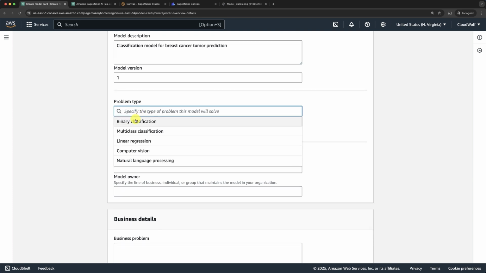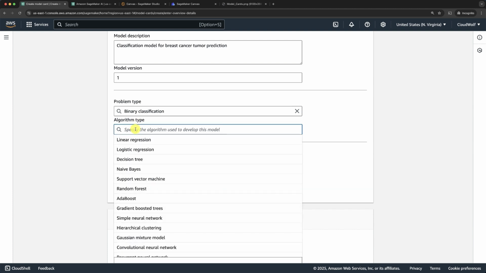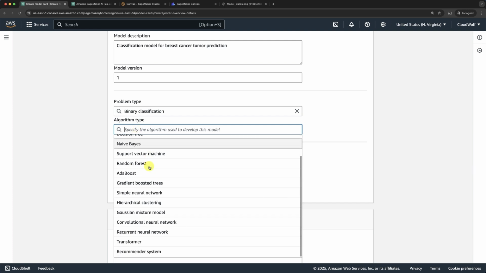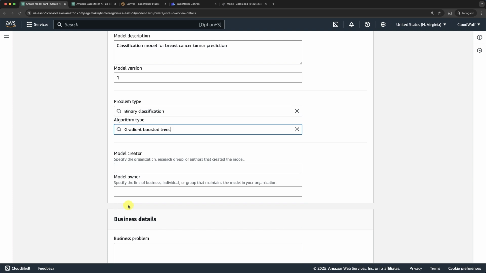Problem type. There we go. Remember, this is binary classification because we predict if the breast cancer tumor is benign, class 2, or malignant, class 4. Algorithm type. Remember what we chose? Well, actually, we chose the auto feature. So we don't know exactly which algorithm is included in that auto feature, but let's say that it was gradient boosted trees, okay? Model creator, well, specify the organization. Let's say, of course, CloudWolf. Model owner, well, let's say CloudWolf AI practitioners or certified AI practitioners, or whatever you want.